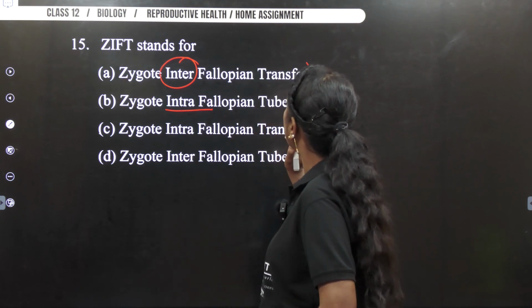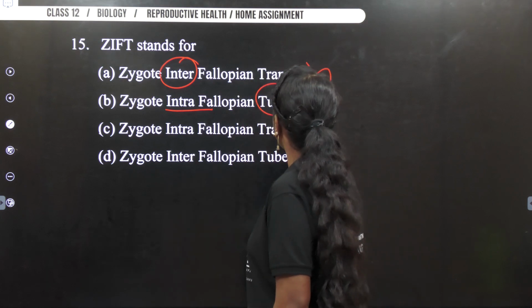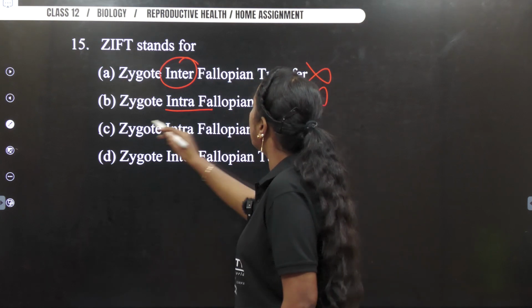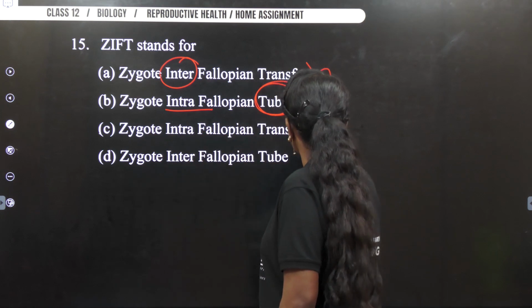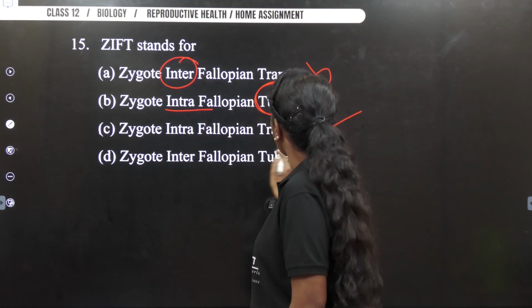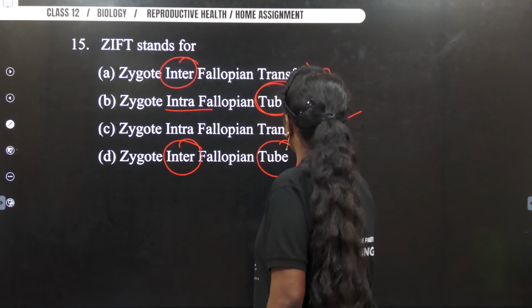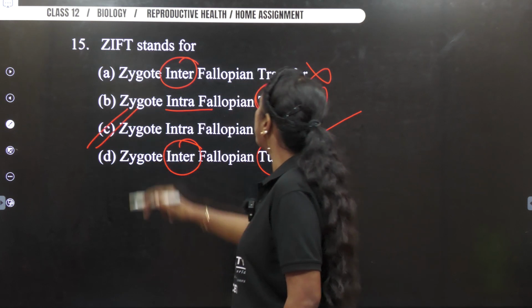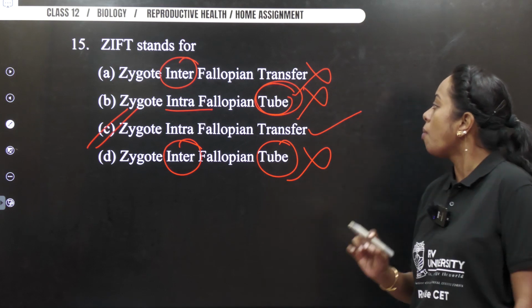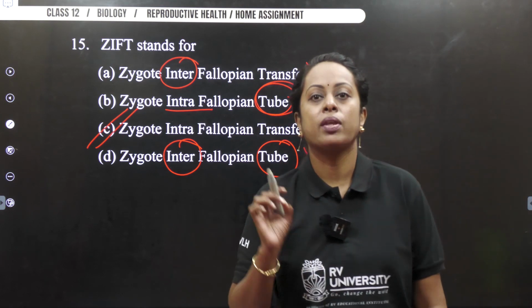Intrafallopian, zygote intrafallopian tube, it is wrong. Zygote intrafallopian transfer, correct. Zygote interfallopian tube, wrong. Your answer is what? Option C. Mark your answer as option C for this particular question.